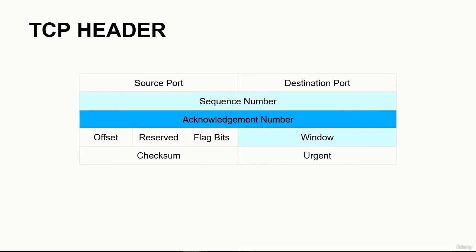So we'll wrap up our discussion on TCP and UDP by looking at the 2 protocol headers. Looking at the TCP header, note the sequence number, acknowledgement number, and window fields. These are the fields necessary to perform the reliability and flow control functions that we just discussed. Also notice we have source and destination ports. That's where the protocol port numbers are put. That's our layer 4 addressing used by TCP.